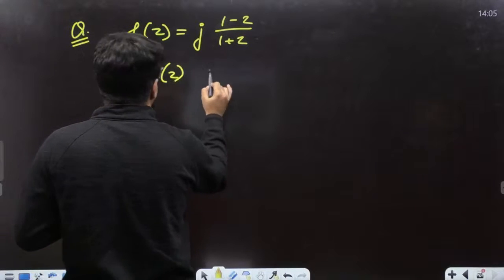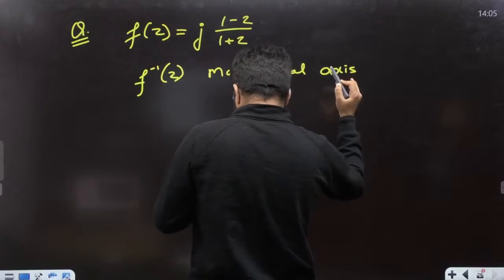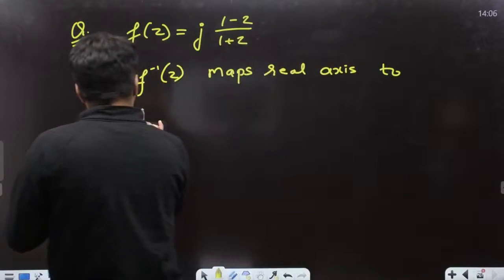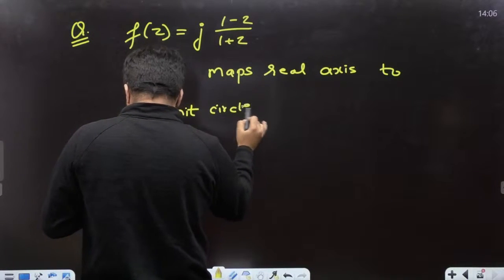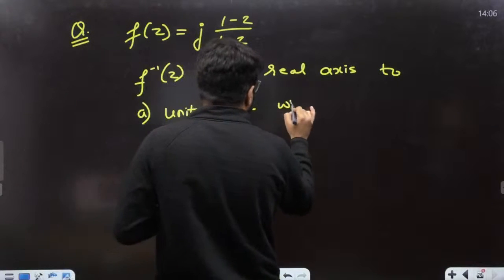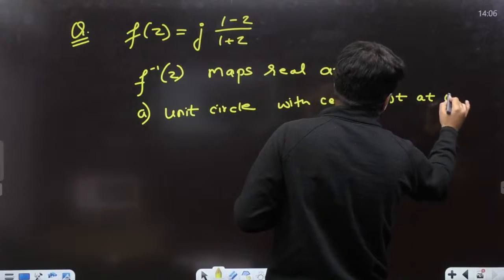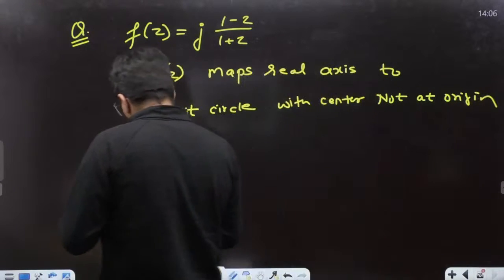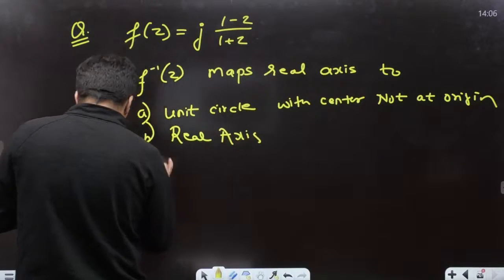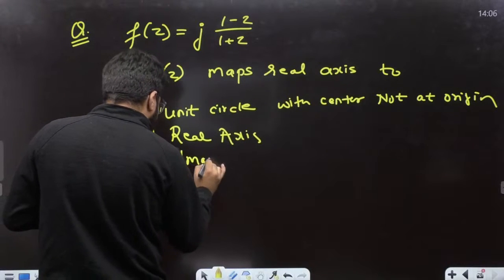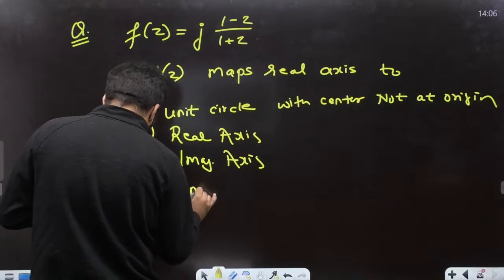Question is f inverse z maps the real axis to what? Option number A, unit circle, okay, with center not at origin ये mentioned है. Unit circle with the center not at origin. Tell me क्या करेगा? Option number B says it maps the real axis to real axis. Option number C क्या बोल रहा है? It maps it to the imaginary axis. And option number D, unit circle with center at origin.